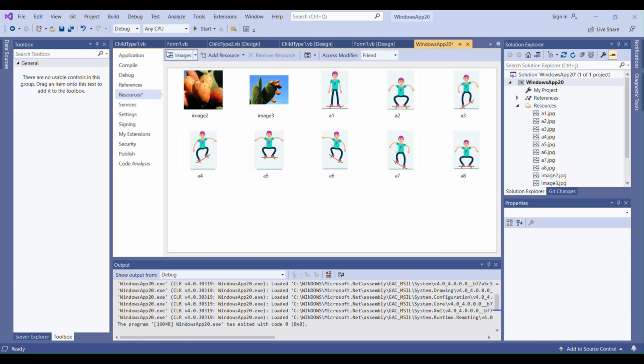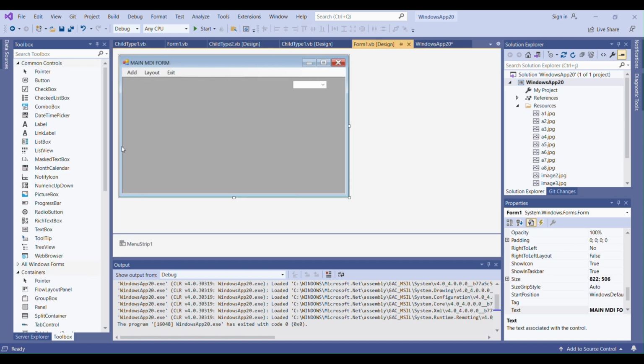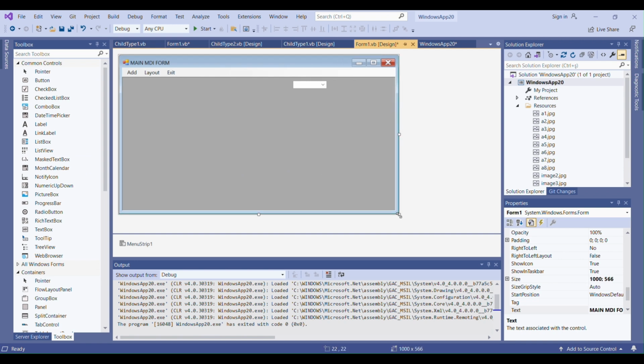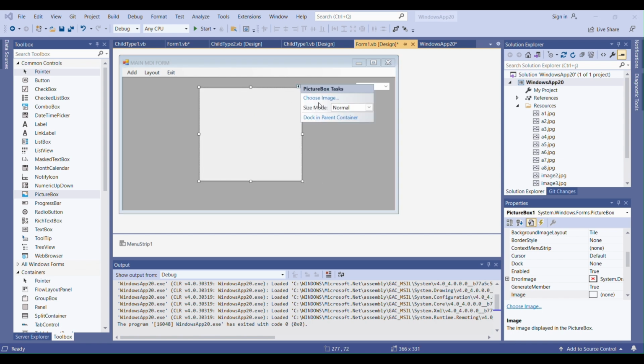Okay, then I'm going back to my Form1 design. Actually, I will use the current project for that. I'm not going to create a new project. I will use the current project, but here we'll focus on animation. And here I will put a picture box. Okay, this is the picture. Let me make it bigger. I'm changing its size mode to stretch image. Okay, my picture box is ready, and I have 8 images for animation.